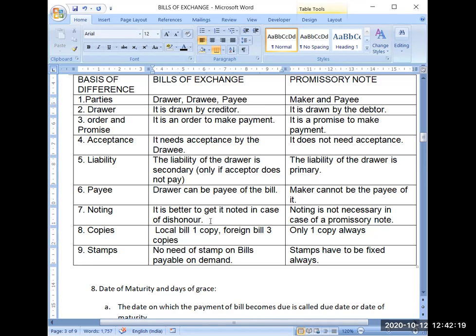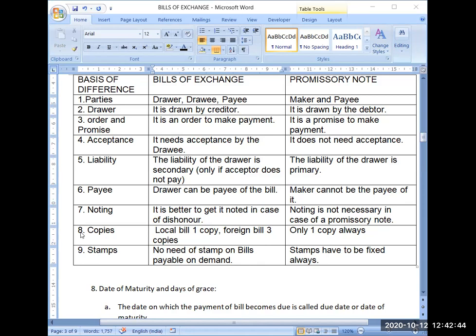Now, if the bill is presented on the due date and you don't get the payment of the bill, then it is technically called dishonor of the bill. Now the bill has got dishonored. Suppose the person has refused to make the payment because of liquidity reason or some other reason.